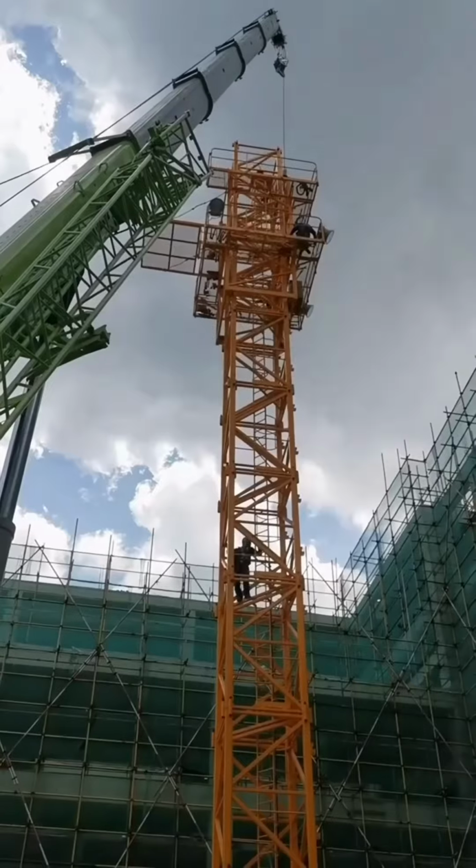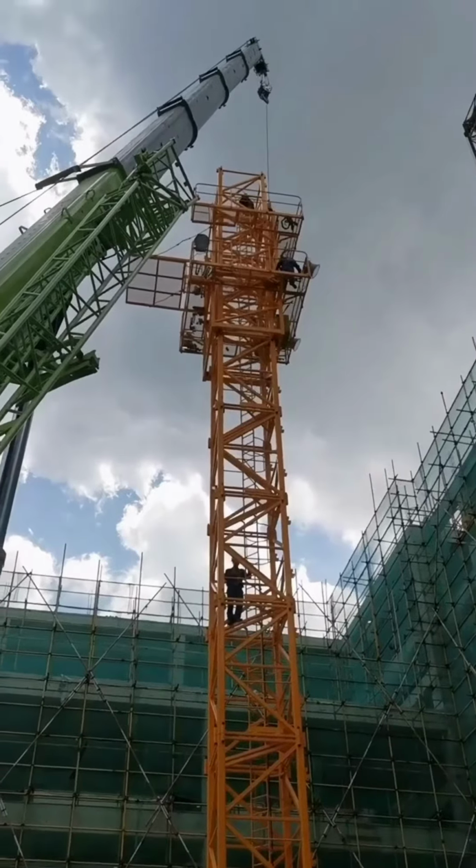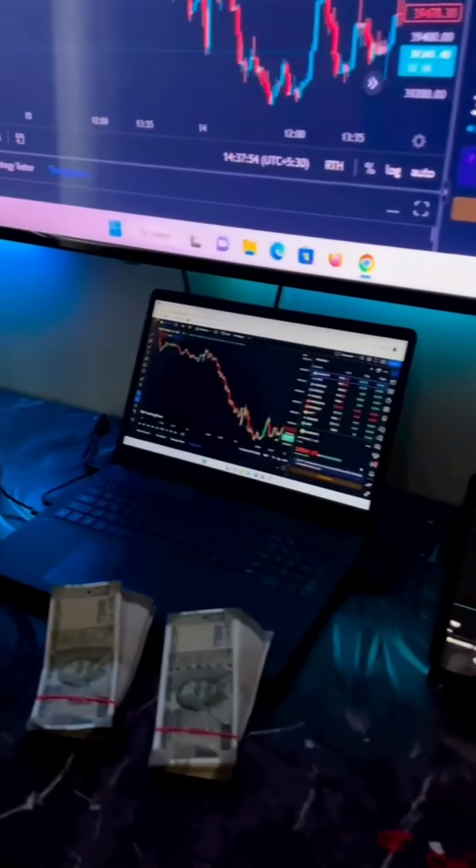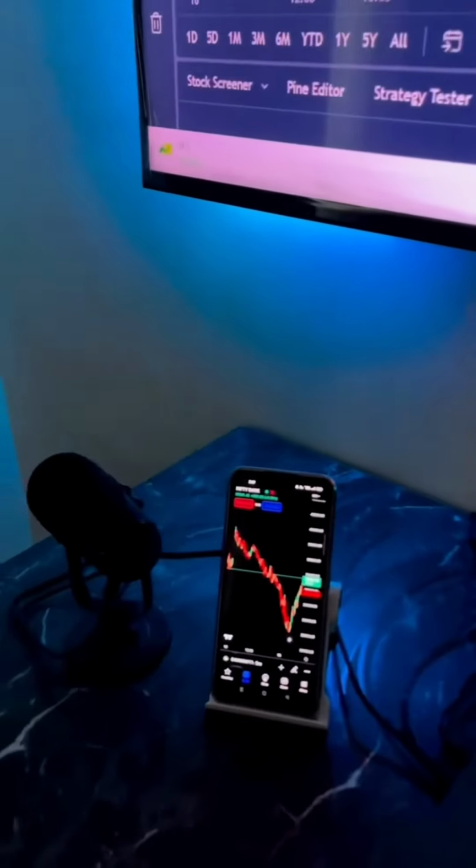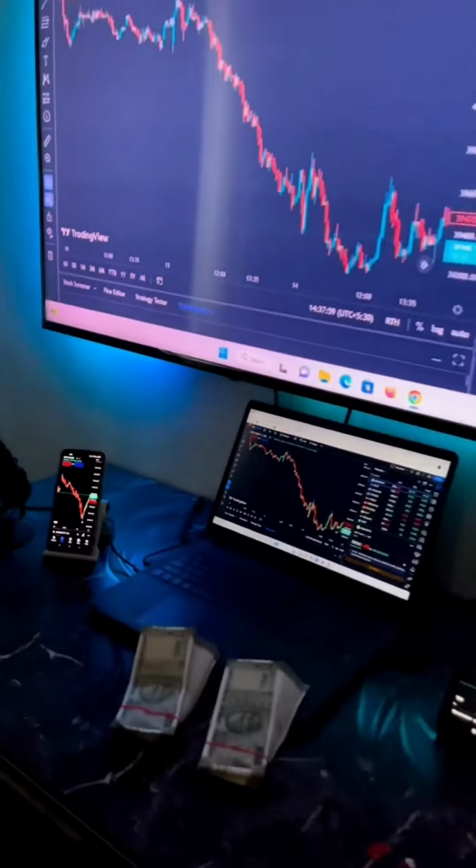3. Diversification of reserves. Central banks in some countries are moving their foreign reserves from U.S. dollars to other assets like gold, euros, yuan, or cryptocurrencies to diversify and reduce risk.